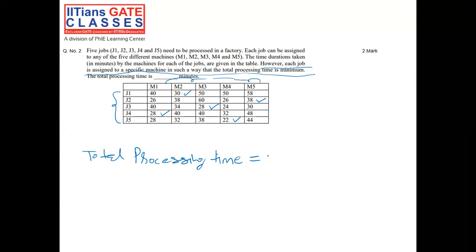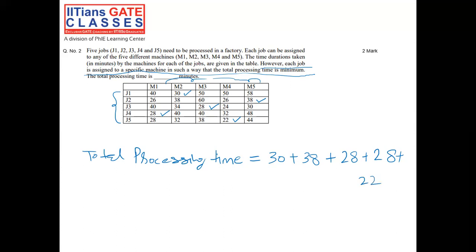For job 1, the time at machine 2 is 30. For job 2, the time at machine 5 is 38. Plus the time for job 3 at machine 3 would be 28. Plus the time for job 4 at machine 1 would be 28. Plus the time for job 5 at machine 4 would be 22.